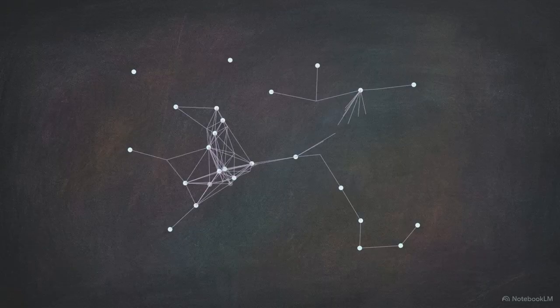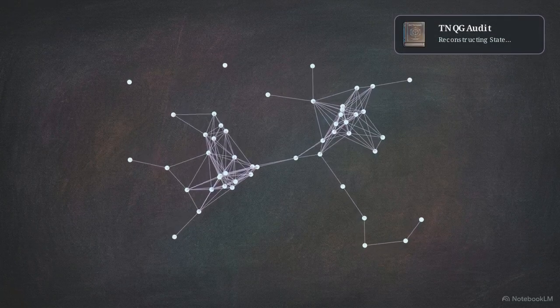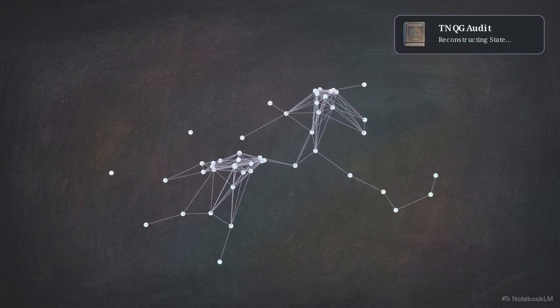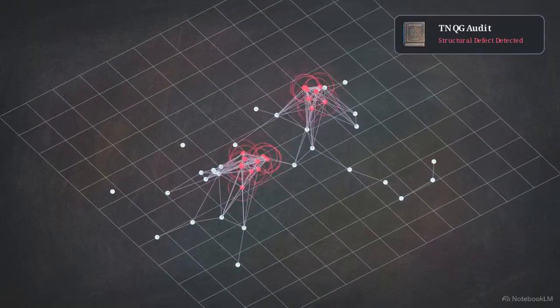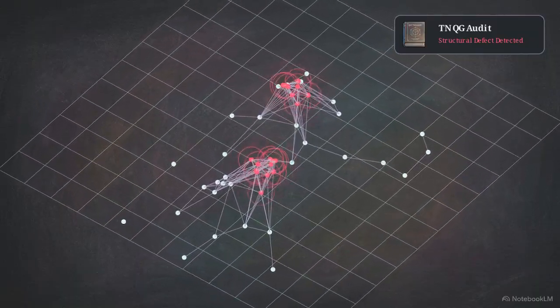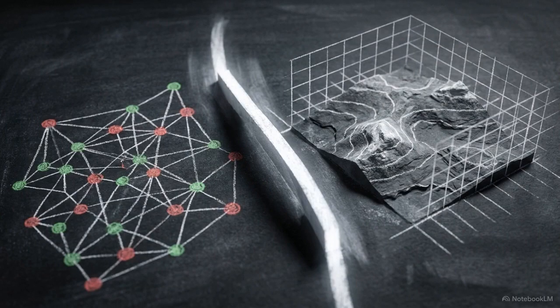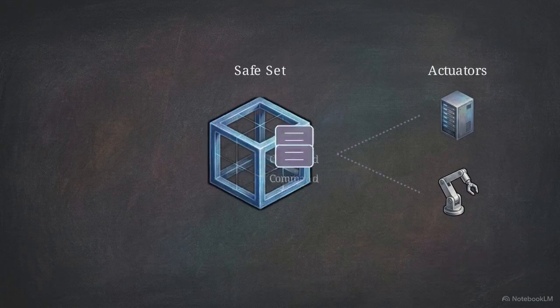To support this external control, we use Tensor-Network Quantum Gravity, or TNQG, as an internal framework. It continuously reconstructs and audits the geometry of the AI's operational state, testing its logical assumptions against reality. Coupling PTCP's external routing with TNQG's internal auditing creates an architecture that mathematically bounds an AGI's actions in real time. The infrastructure evaluates the safety of every command before the system is allowed to actuate.